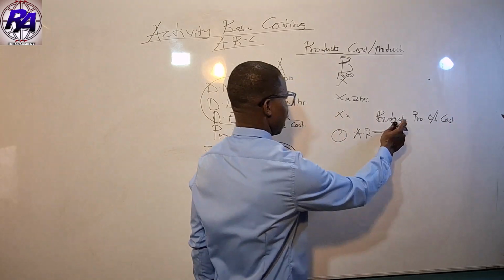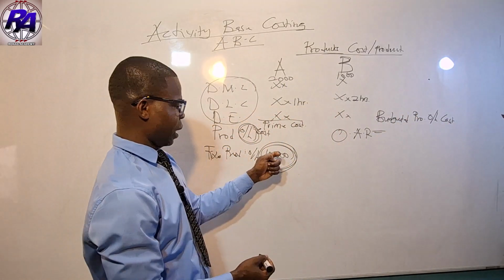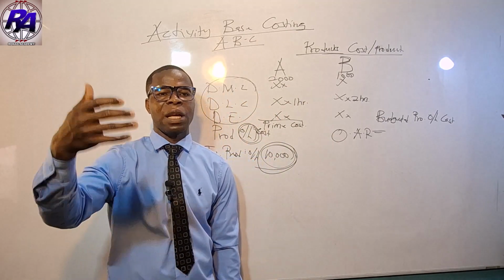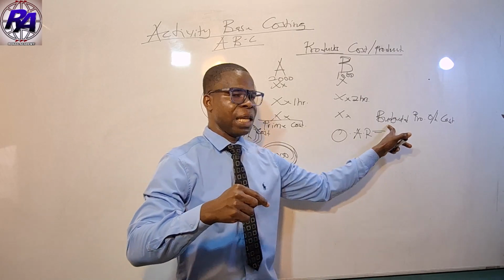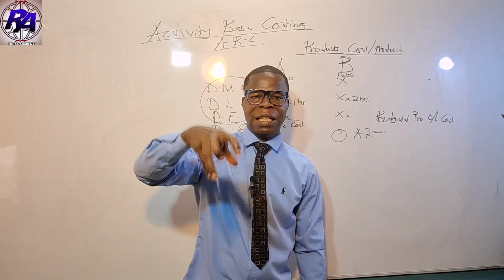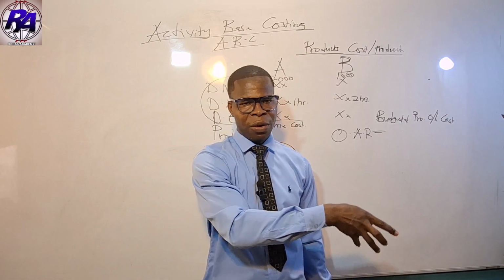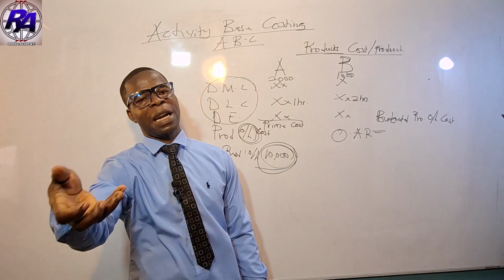Your total budgeted production overhead cost, which in this question is 10,000, is budgeted because we are determining the cost for the actual production. After we have incurred the actual fixed cost, that is when we compare the budgeted with the actual to determine whether we have over-absorbed or under-absorbed.